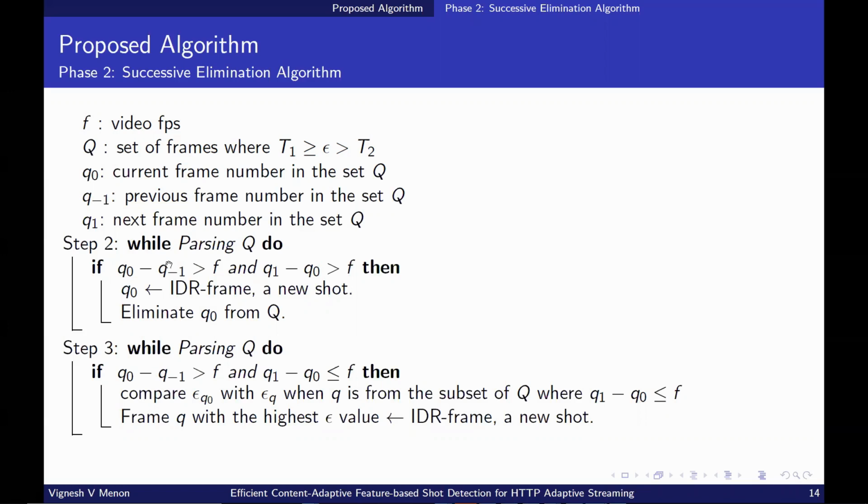If the frame is more than 1 second after the previous frame in the set, and the next frame in the set is more than 1 second after the current frame, it is classified as an IDR frame. In step 3, if the frame is more than 1 second after the previous frame, and the next frame in the set is less than 1 second after the current frame, we compare the epsilon values of the frames within 1 second and choose the frame with the highest epsilon value as the IDR frame.